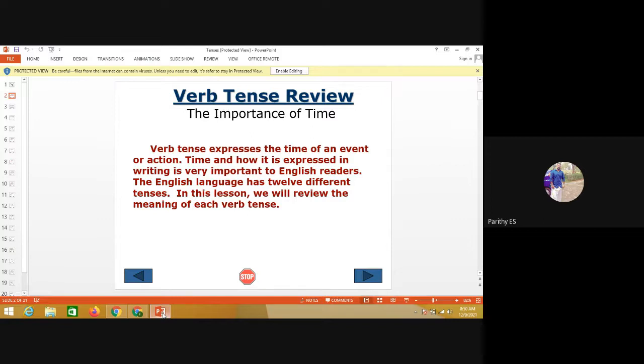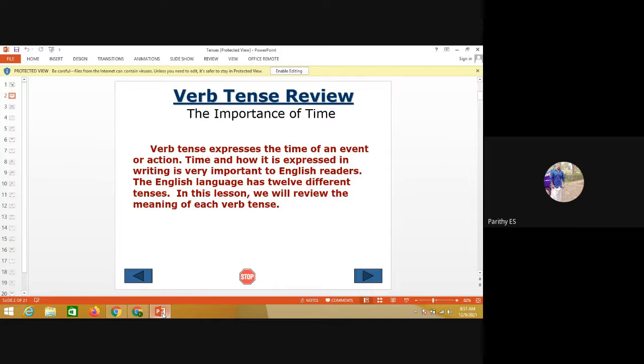Past perfect continuous means had been plus verb plus ing. Likewise, future perfect continuous means will have been plus verb plus ing. So these are the rules for writing the 12 types of tenses in English grammar.